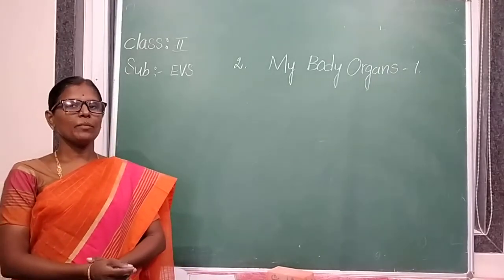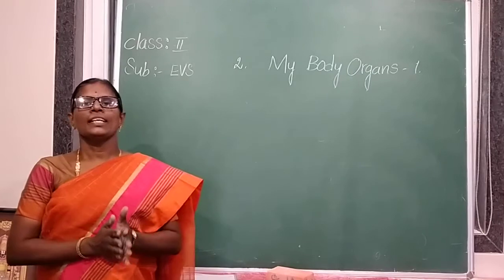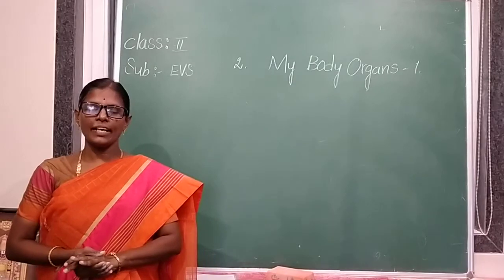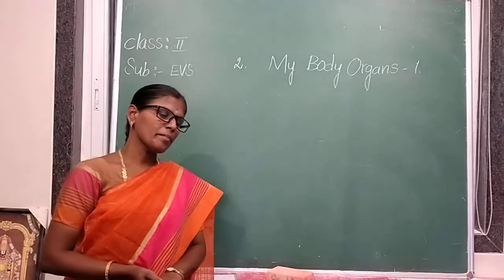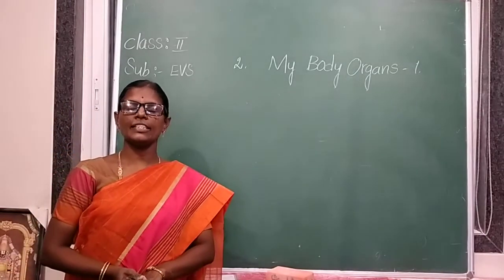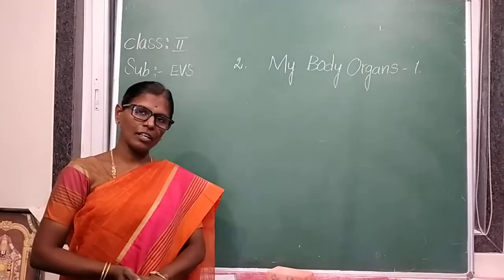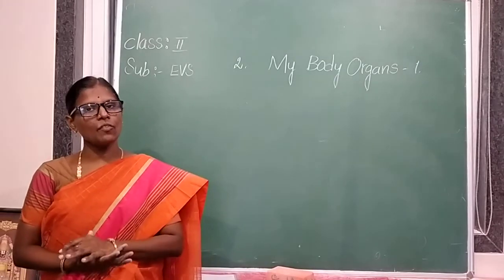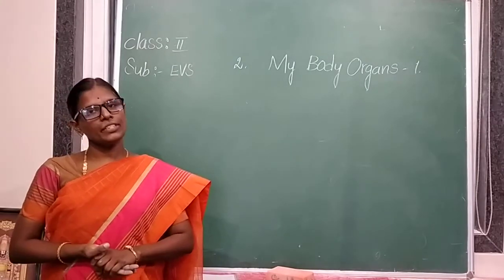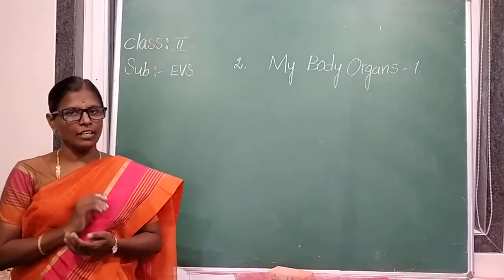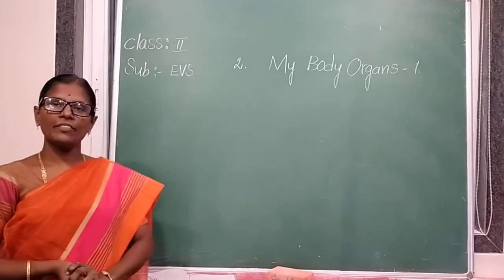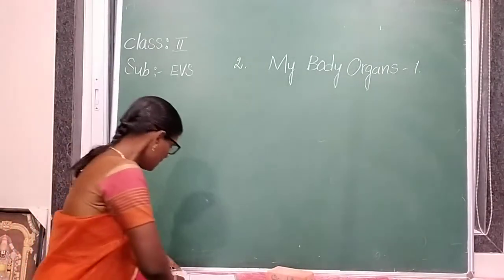In our previous class, we learned about things around us: living things, non-living things, natural things, and man-made things. Things which are given by nature are called natural things. Things which are made by man are called man-made things. Things which have life are living things. Things which do not have life are non-living things. Once check your previous class homework answers.